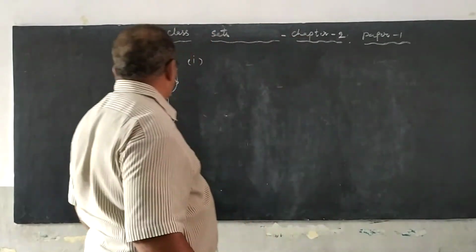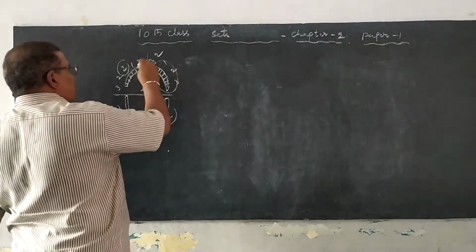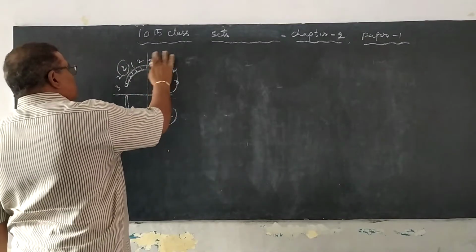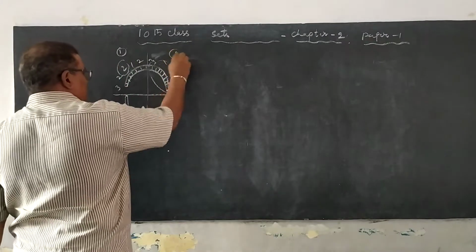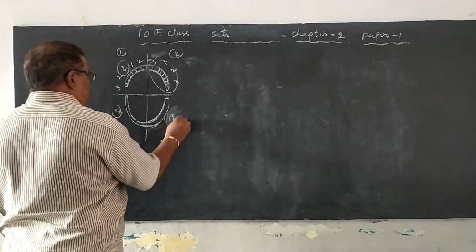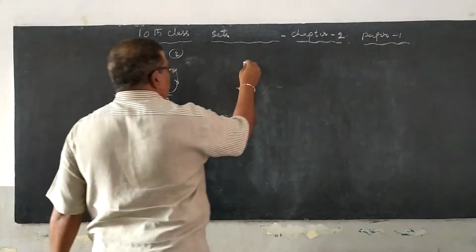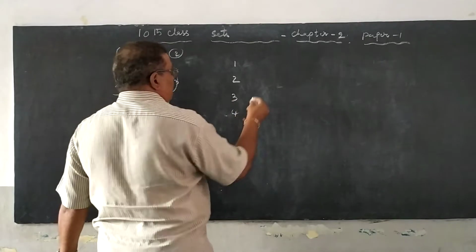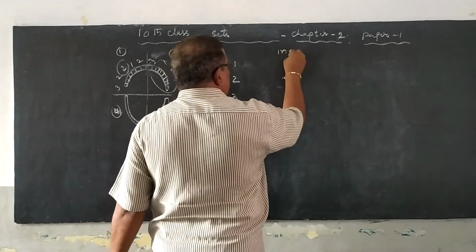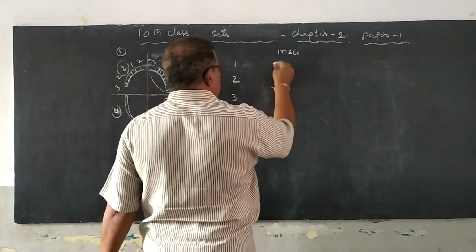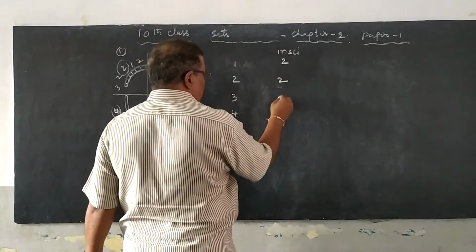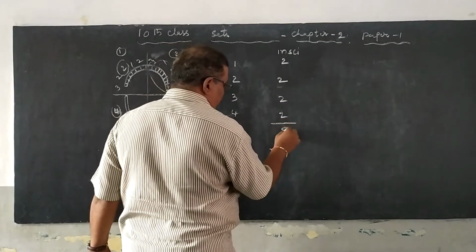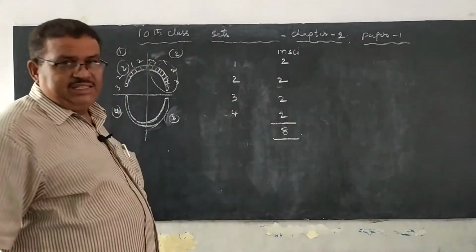in the first case, totally we had 4 chambers. First chamber, second chamber, third chamber and fourth chamber. In each of the chambers, incisors are 2. Here also 2, here also 2, third chamber 2, fourth chamber 2. Totally, how many teeth are there? 8 incisors.